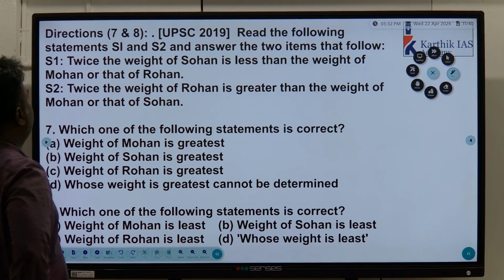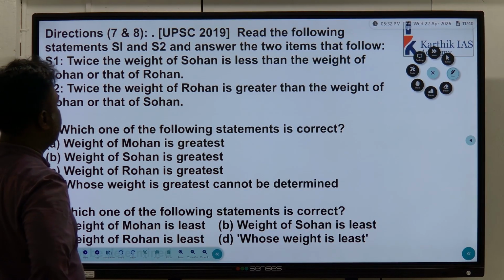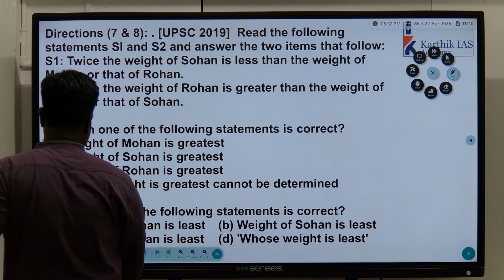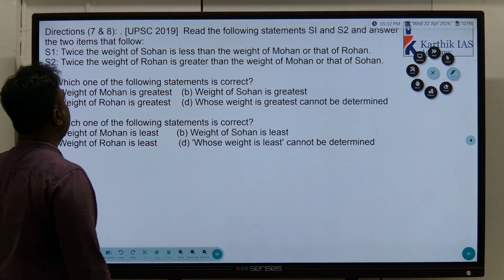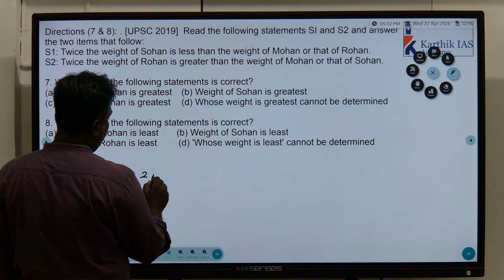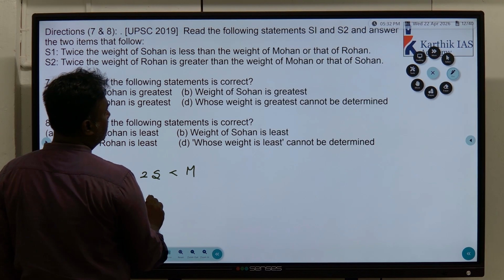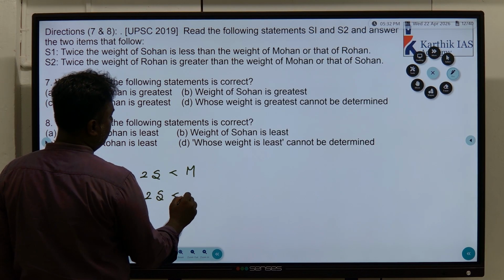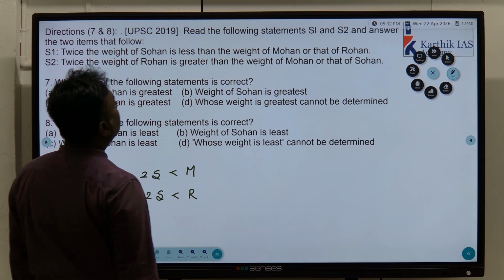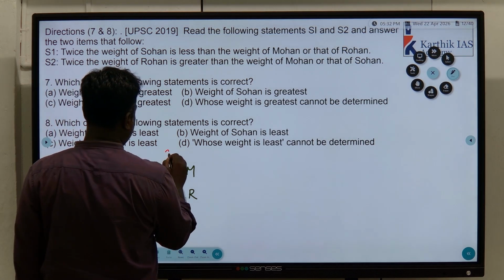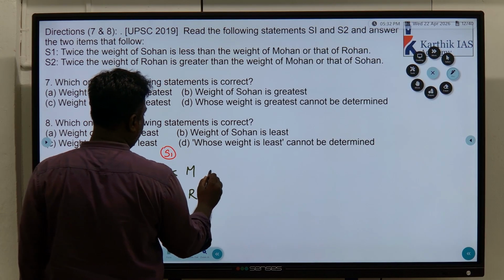Read the following statements. Twice the weight of Sohan is less than that of the weight of Mohan or that of Rohan. Twice the weight of Rohan is greater than that of Mohan or that of Sohan. Okay, here is a 2019 question. Twice the weight of Sohan is less than that of Mohan. Similarly, twice the weight of Sohan is less than that of Rohan. Okay, that is statement 1. Statement 1 says like this. Now, what is the conclusion?